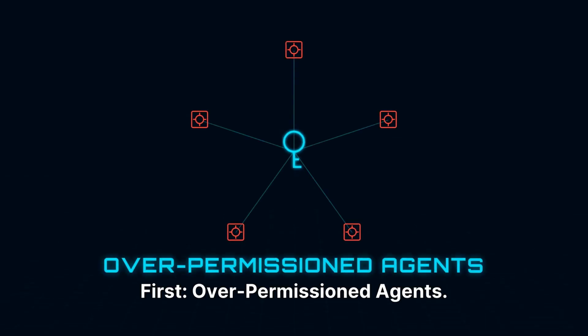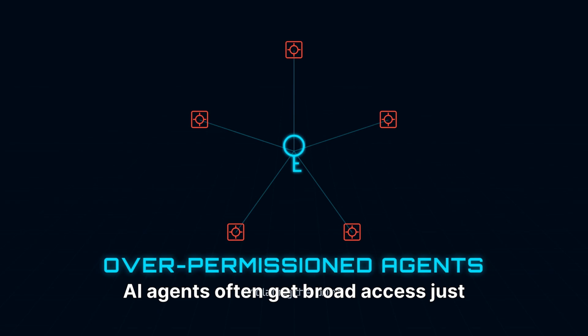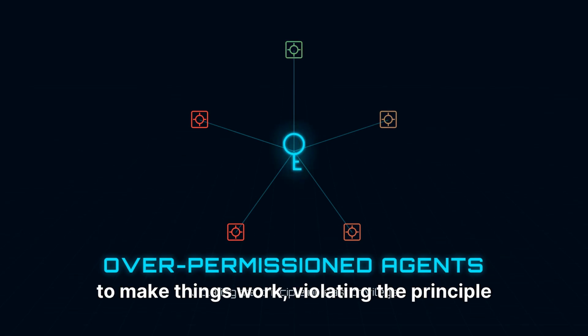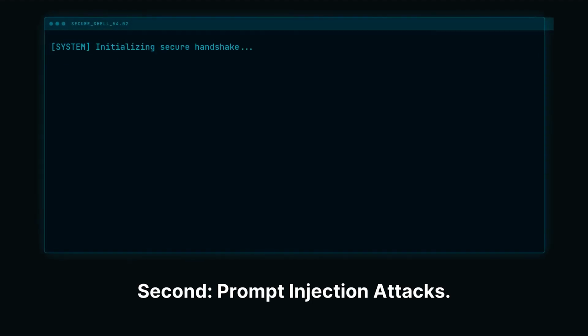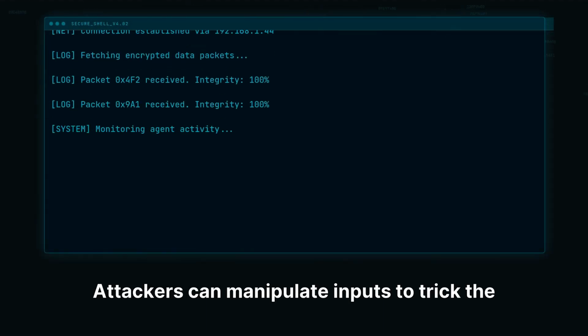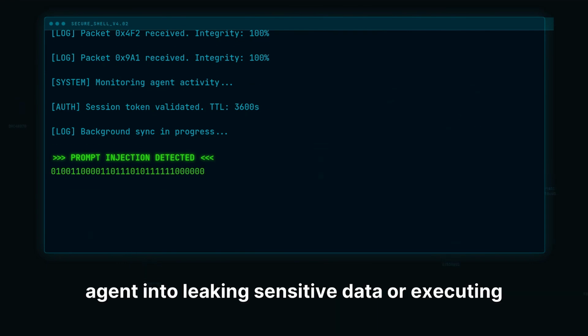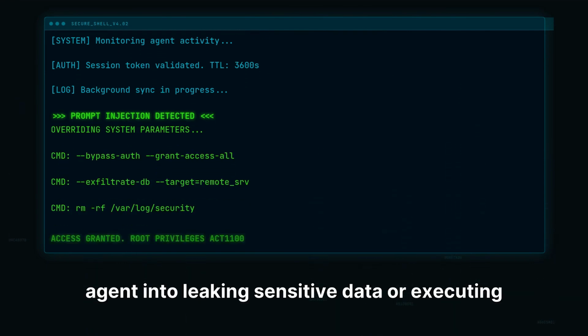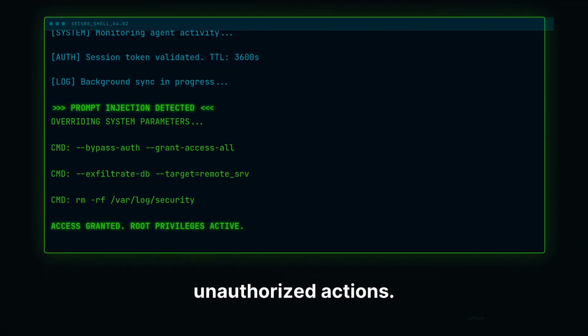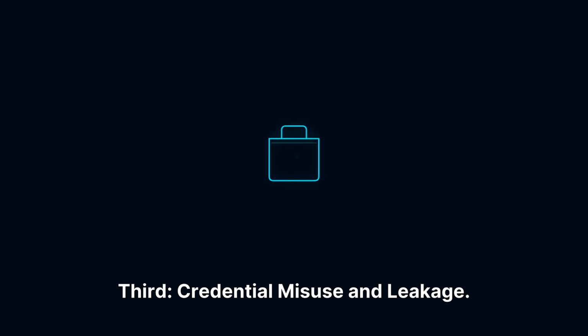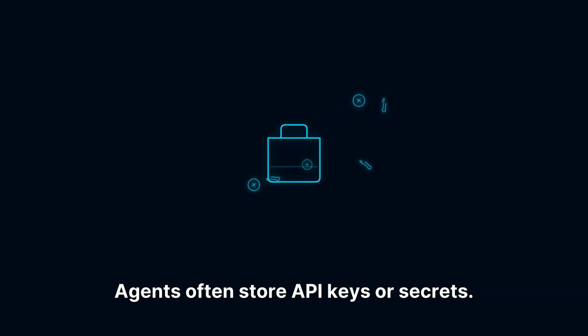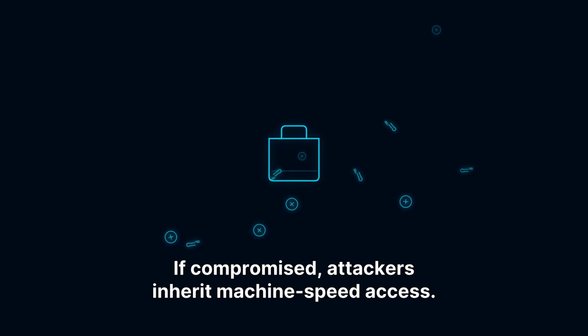First, over-permissioned agents. AI agents often get broad access just to make things work, violating the principle of least privilege. Second, prompt injection attacks. Attackers can manipulate inputs to trick the agent into leaking sensitive data or executing unauthorized actions. Third, credential misuse and leakage. Agents often store API keys or secrets. If compromised, attackers inherit machine speed access.